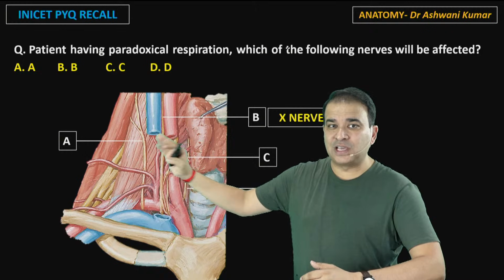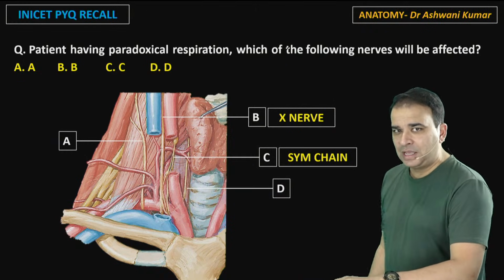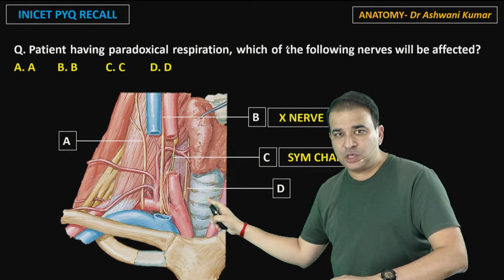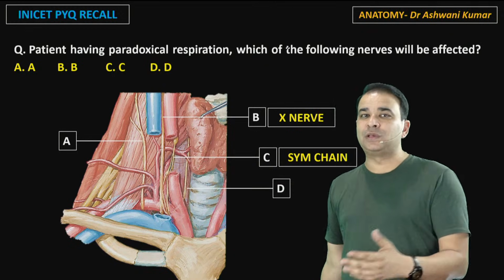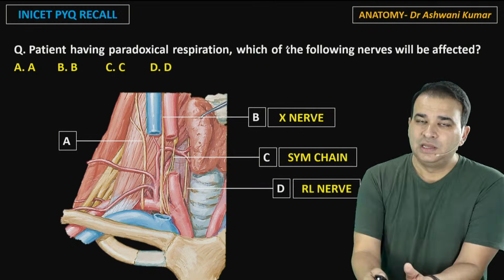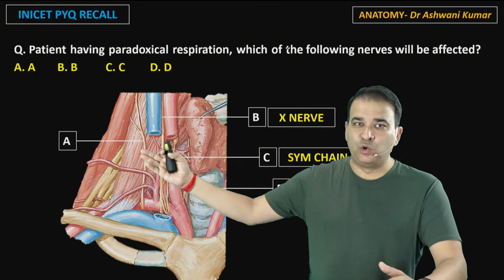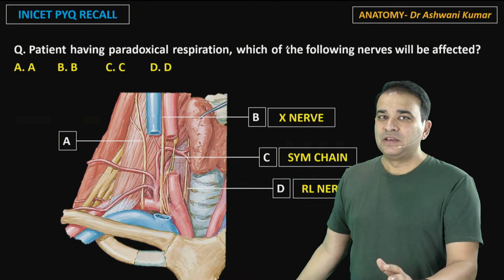Again, present in front of scalenus anterior only. So that is the option C, there is the sympathetic chain. I can see trachea there. I can see esophagus. Trachea, esophagus. Tracheo-esophageal groove. Now the nerve which is running back into the tracheo-esophageal groove supplying the larynx, that is the recurrent laryngeal nerve. So anyways, by the method of elimination also I can reach that the only nerve left here which is running in front of the scalenus anterior, that is the phrenic nerve.